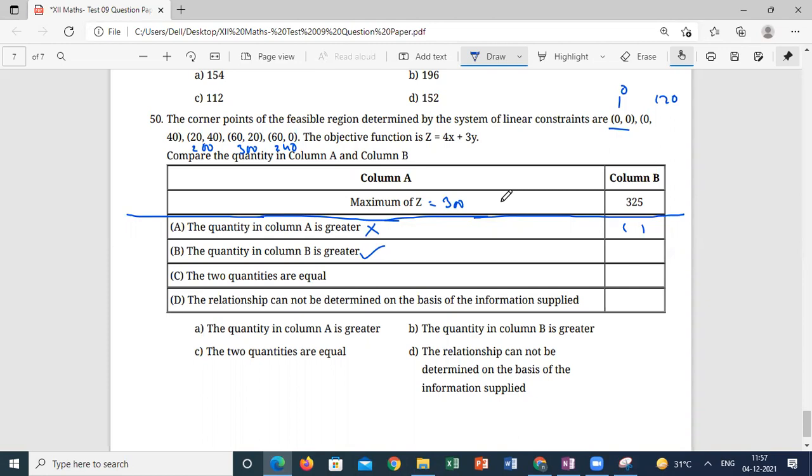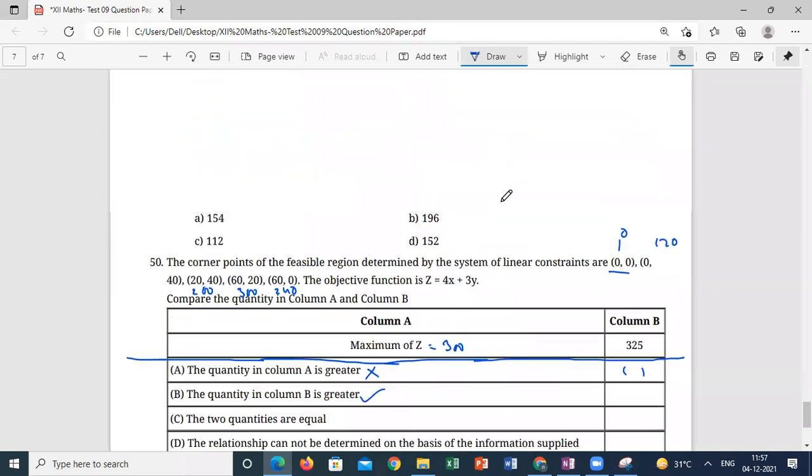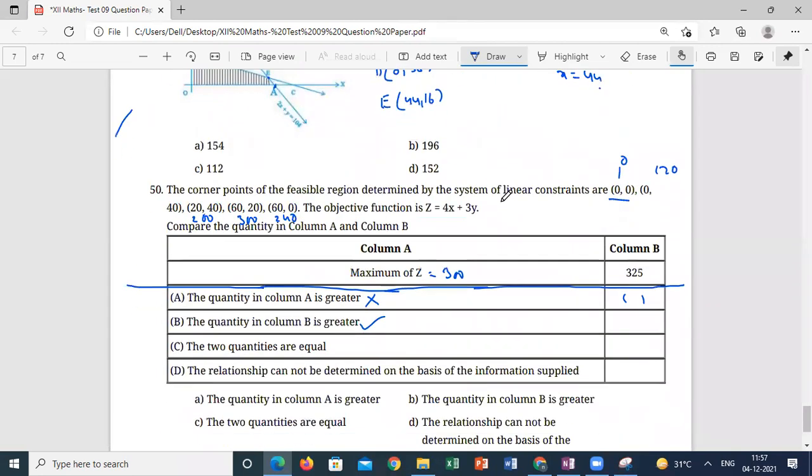Understood, sir. It's a printing error. The options are repeated again. Correct? Yes, sir. So it's a printing error. Okay, forget about this question also. I will inform sir. Question number 49 is wrong. The 50th is a printing error.